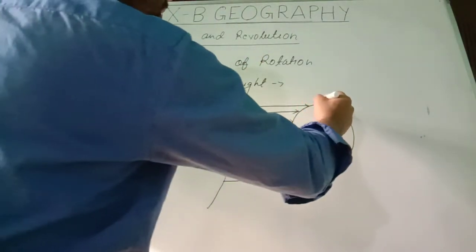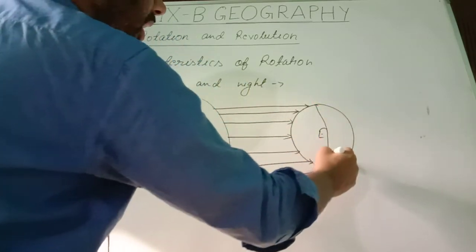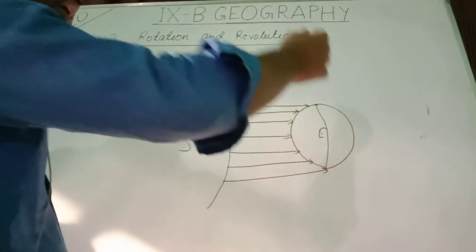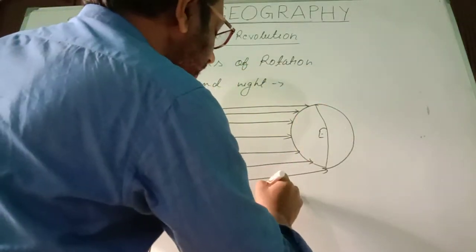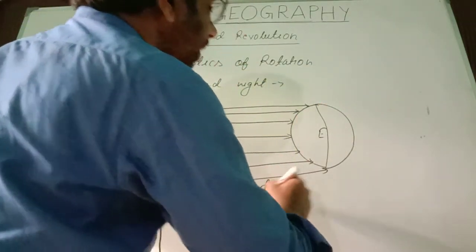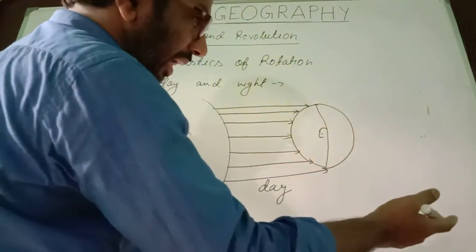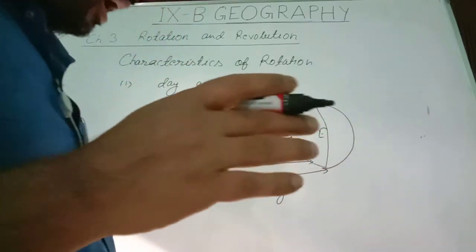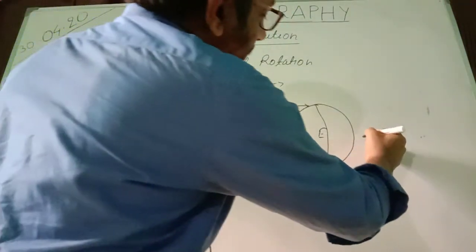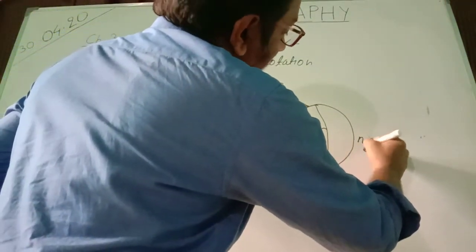That lighted portion of the earth is called day, while the other half remains in dark, where the sun rays cannot reach. That portion experiences night.